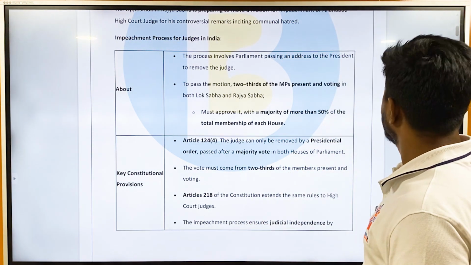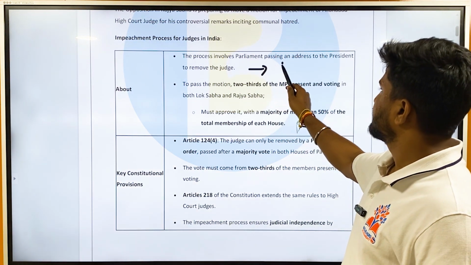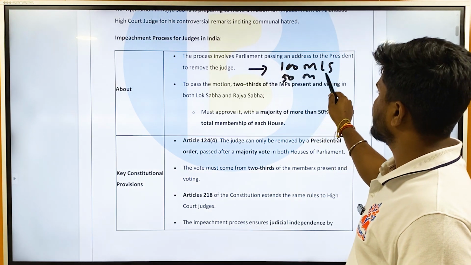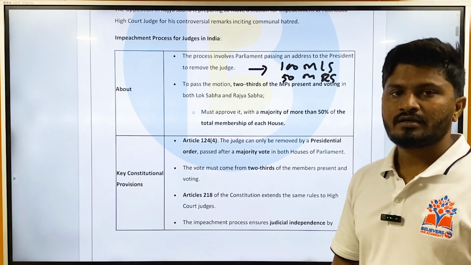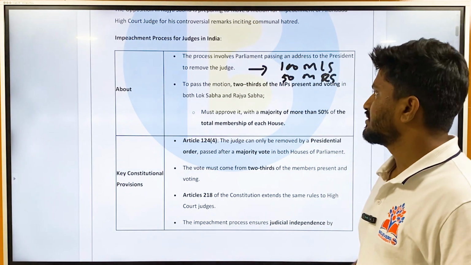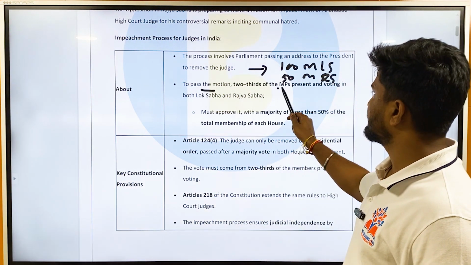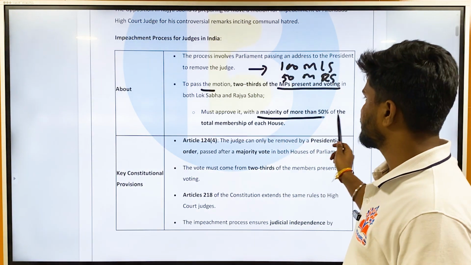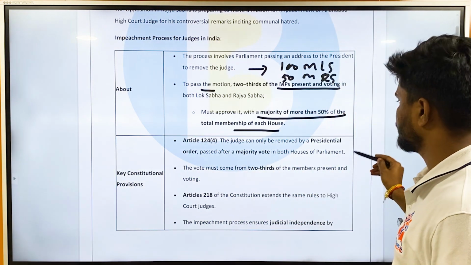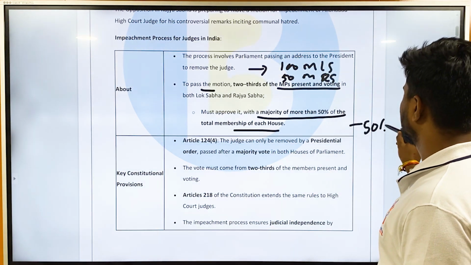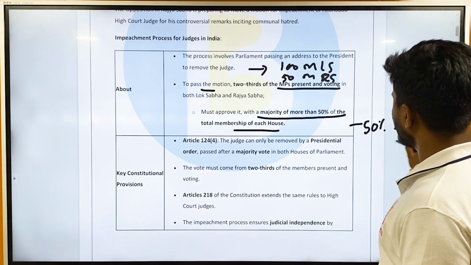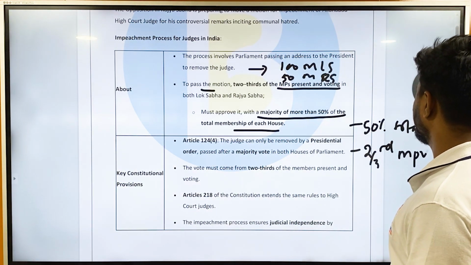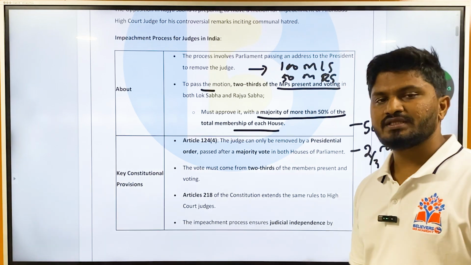That motion to be introduced requires at least 100 member supporters in Lok Sabha and 50 member supporters in Rajya Sabha. Once it is introduced in the houses, the house should pass the motion with 2/3 of the MPs present and voting, in both Lok Sabha and Rajya Sabha, and must approve with a majority of more than 50% of the total membership of each house. That is 50% of total membership, and it should also satisfy 2/3 of members present and voting. This is called a special majority. Only then will it be passed to the other house.